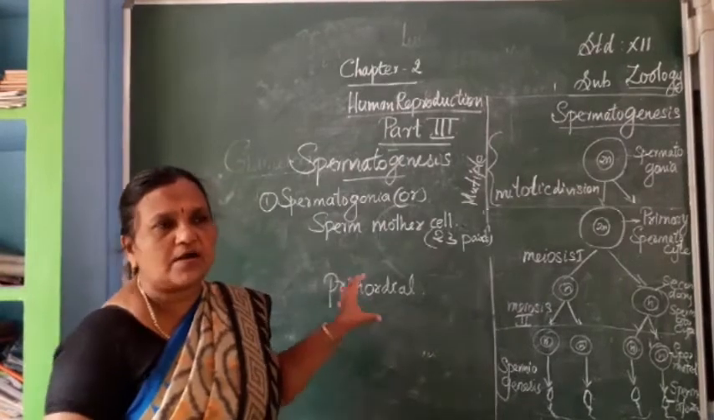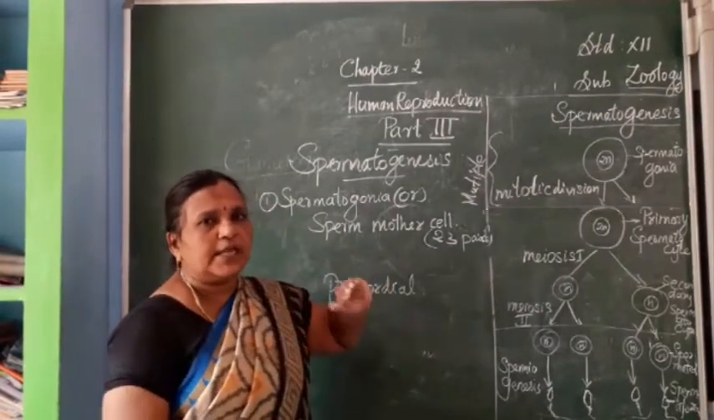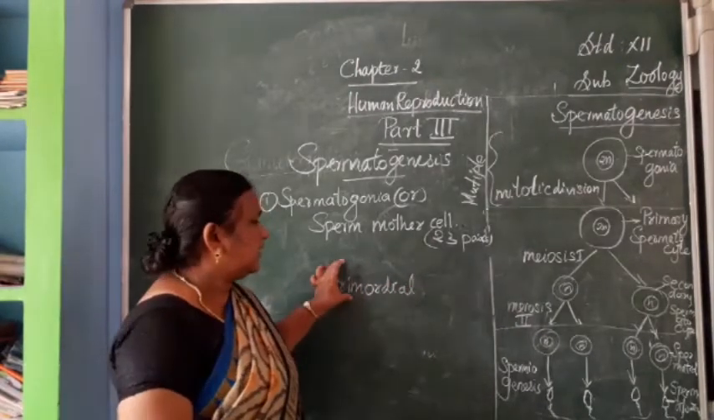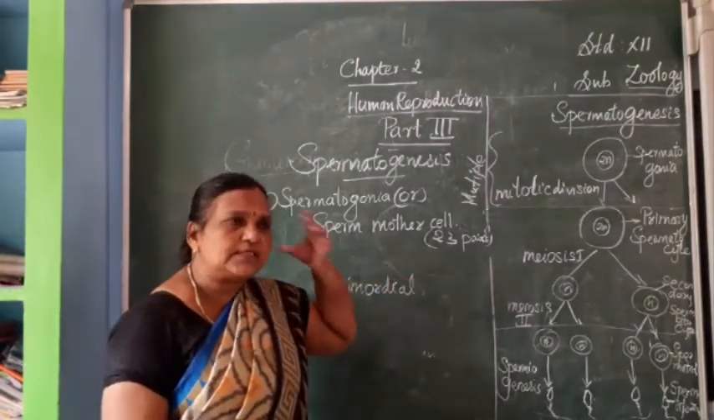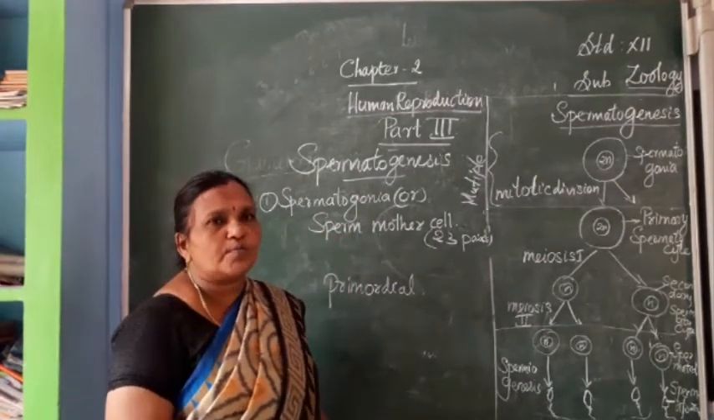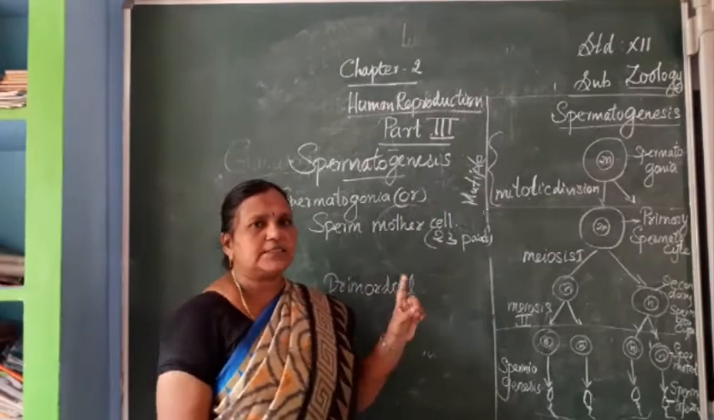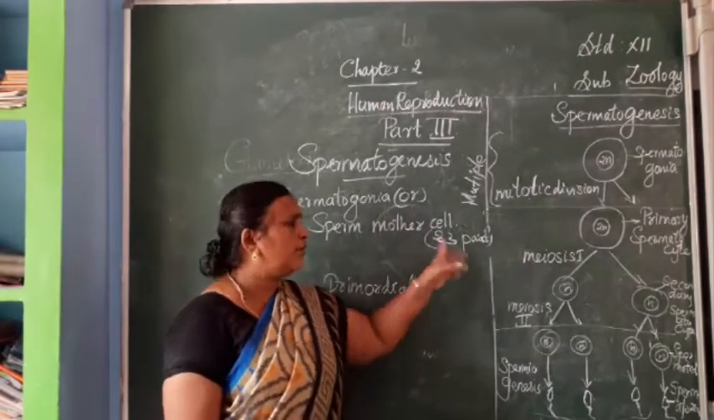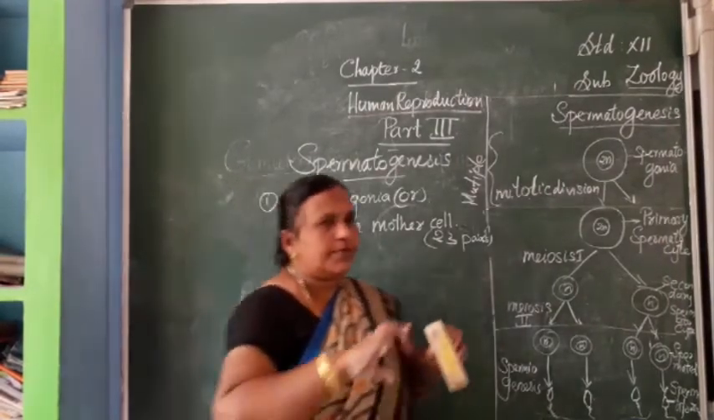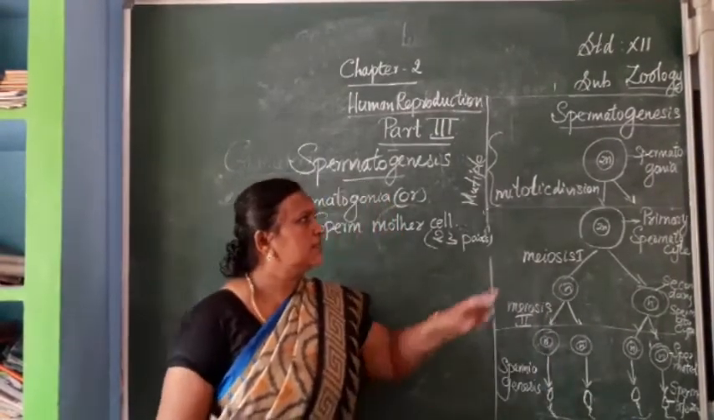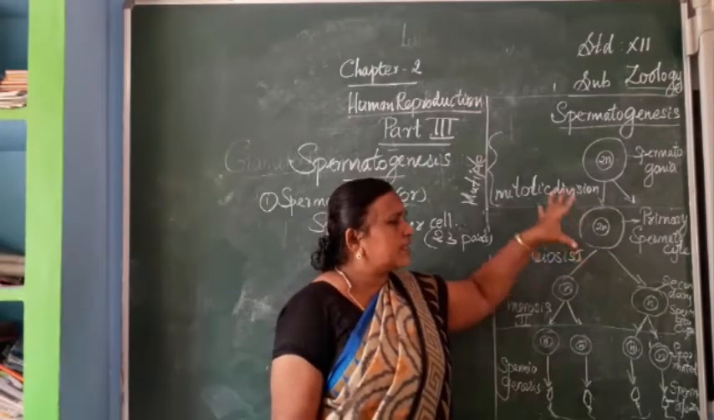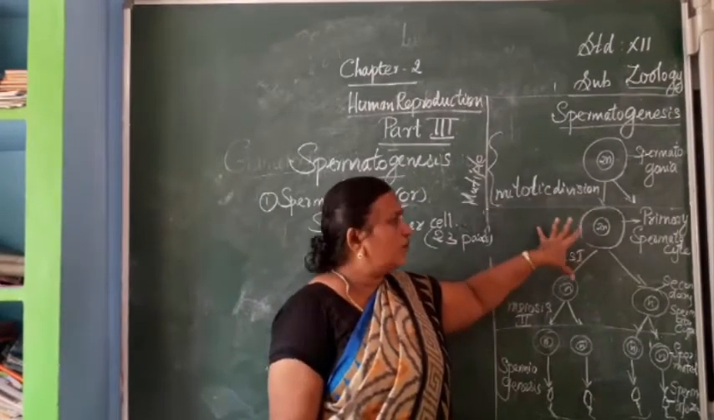Primordial germ cells, or primordial sperm cells, move towards the interior side, in between the Sertoli cells. These primordial cells have the chromosomal number 2N, that is, diploid in nature, with 23 pairs of chromosomes. Afterwards, they increase in size. Before cell division, the cell increases in size, nucleus and cell, everything included.